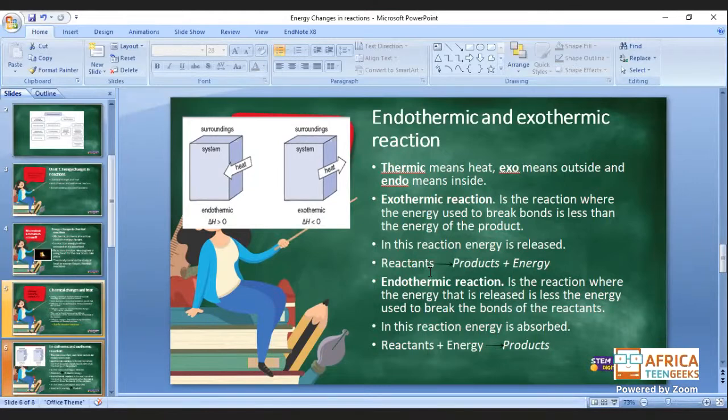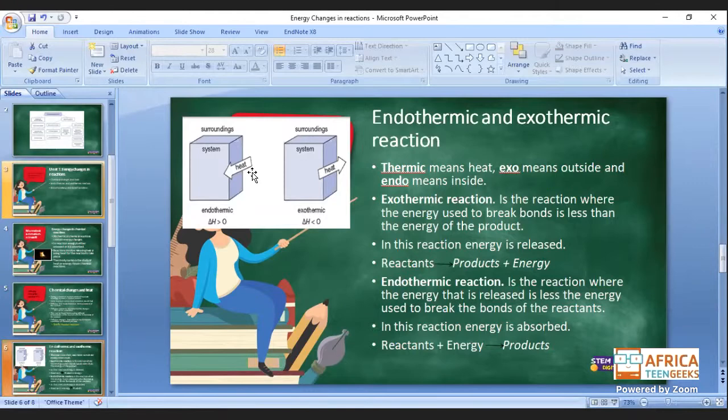Endothermic reaction is a reaction where the energy that is released is less than the energy used to break the bonds of the reactant. Okay, so which means the bonds of the reactants are bonded together, so the energy used to break them is far more than the energy that is released on the product side. So this reaction is an energy absorber. Okay, so the reactant plus the energy gives you the product. Okay, I hope you guys understand.